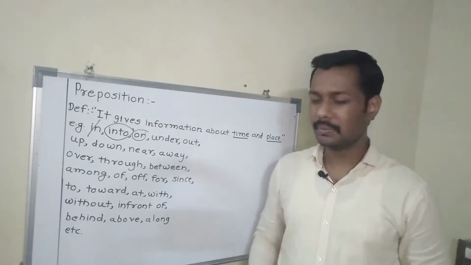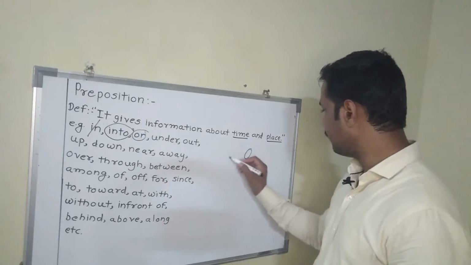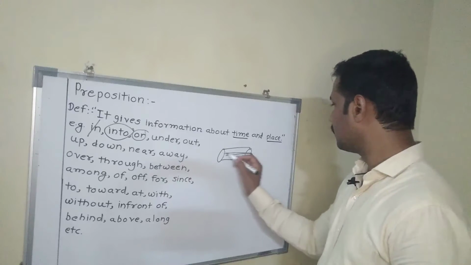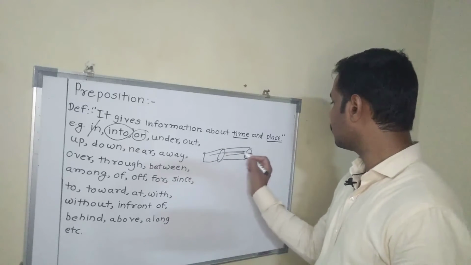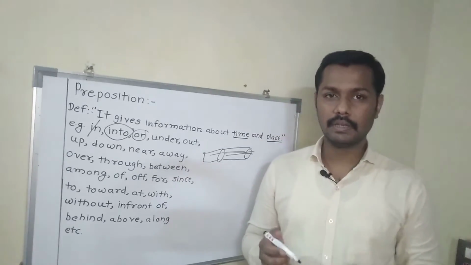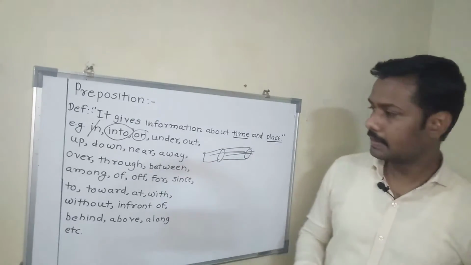After that, next one is through. When you use through is very simple. For example, there is a pipe and from here water comes. Water comes through the pipe. So here you can use through.